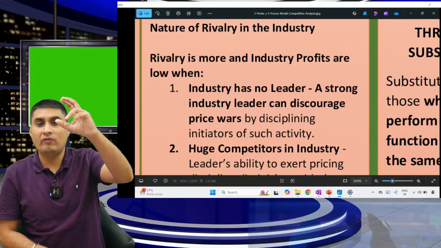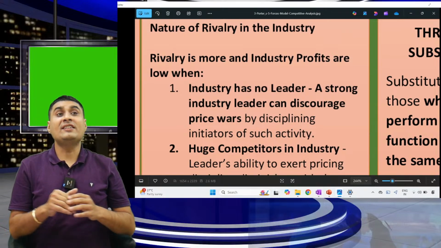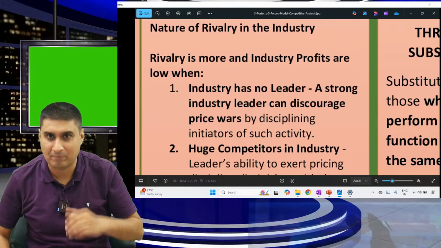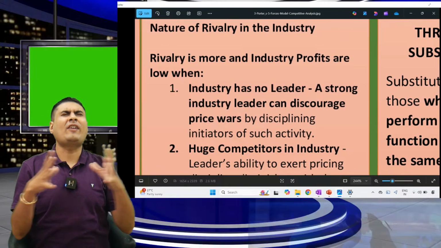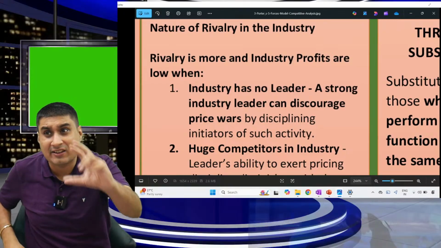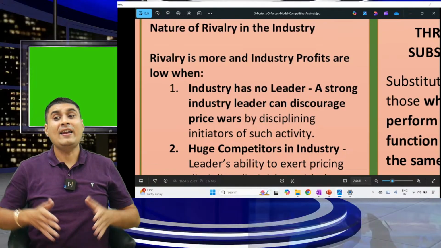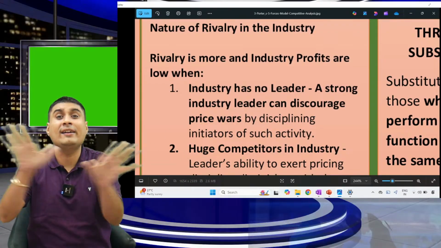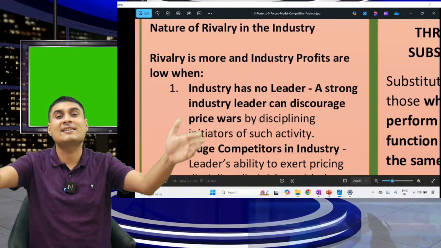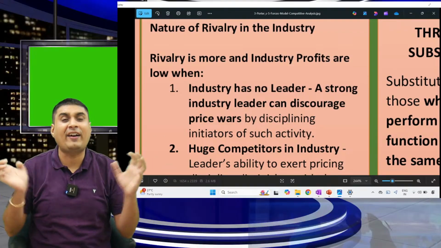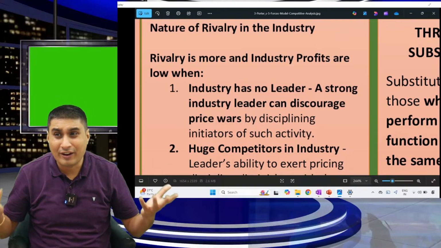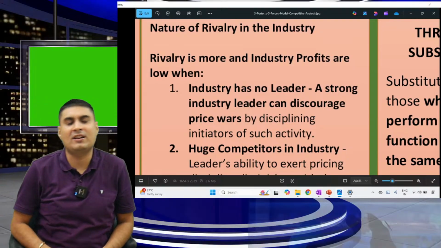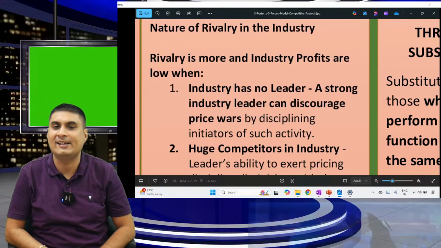Rivalry. Oh, very important. One MCQ can come. Which is the most important out of these five factors? Rivalry. Remember that MCQ will come. Out of all five factors, which is the most significant? ICAI has given rivalry. What is rivalry? When our people are not together. If rivals are not together, no one can earn money. We four vendors are there. If we four only keep on fighting, understand, no one can earn money. So the nature of rivalry is the most significant determinant of an industry's profitability.